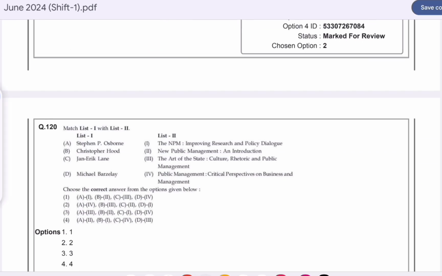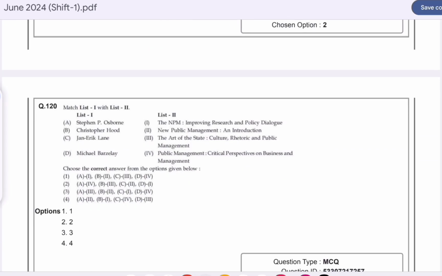Question number 120. Match list 1 with list 2. Option B is correct here. Stephen P. Osborne: Public Management, Critical Perspectives on Business and Management. Christopher Hood wrote The Art of the State: Culture, Rhetoric and Public Management. Jan-Erik Lane gave The New Public Management: An Introduction, and Michael Barzelay gave The NPM: Improving Research and Policy Dialogue.